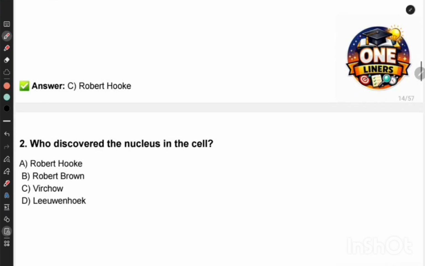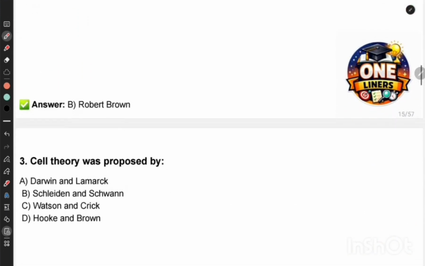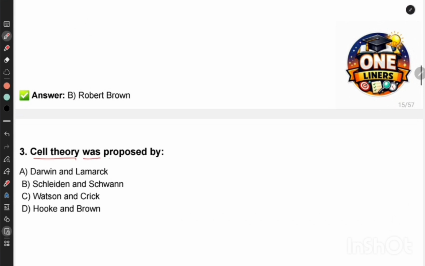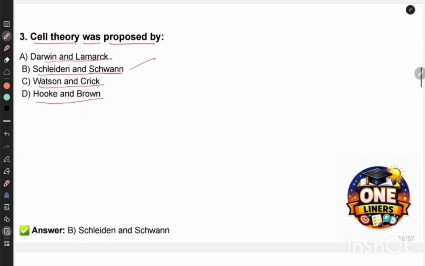Remember it. Next question. Who discovered the nucleus in the cell? Robert Hooke, Robert Brown, Virchow, and Leeuwenhoek. So the correct answer is Robert Brown. Okay. Next question. Cell theory was proposed by Darwin and Lamarck, Schleiden and Schwann, Watson and Crick, Hooke and Brown. So the correct answer is Schleiden and Schwann. Matthias Schleiden and Theodor Schwann, right?